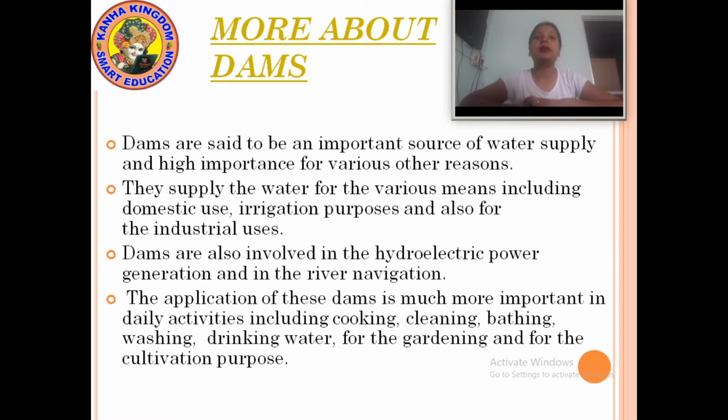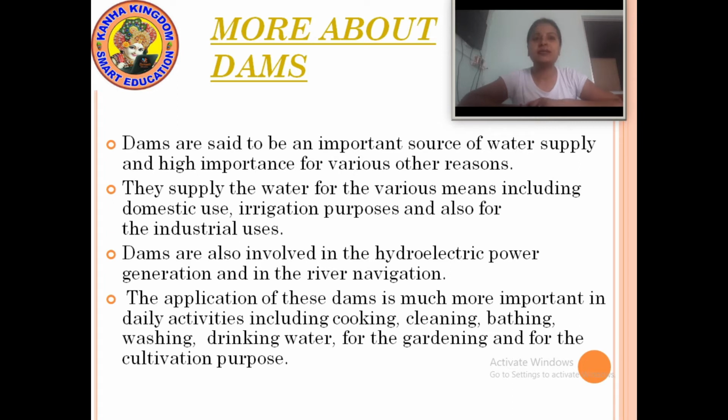They supply water for various means including domestic use, irrigation purposes, and also industrial uses.